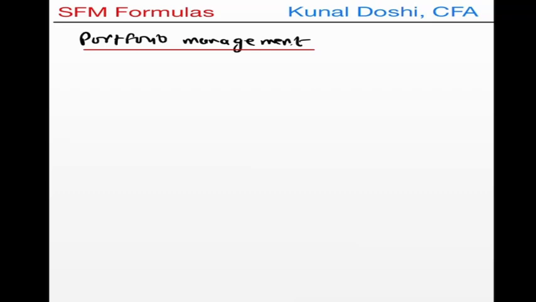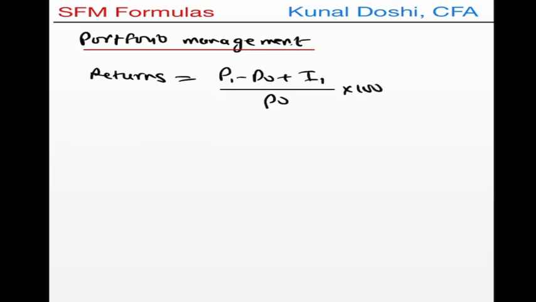So now we are starting with the formulas of a topic which has the highest number of formulas but is the most scoring one, and that is portfolio management. The first formula will be of returns, and that formula is P1 minus P0 plus income, divided by P0, into 100. Here P1 is the ending price, P0 is the beginning price, plus income, which can be dividend if it's a stock, interest if it's a bond, or rent if it's real estate. Correct?